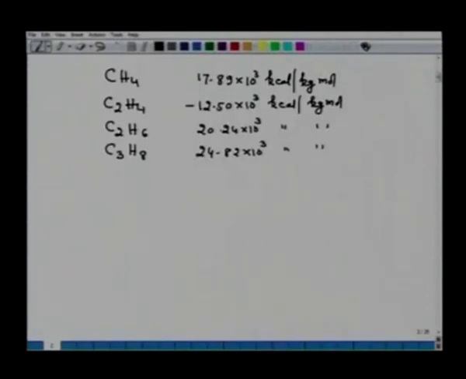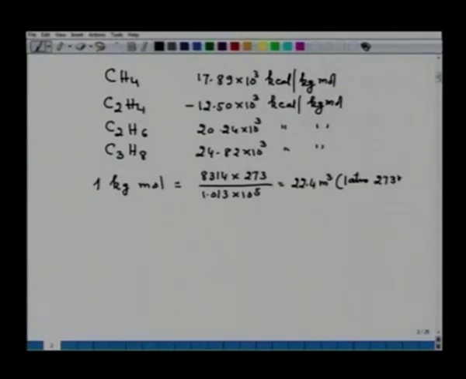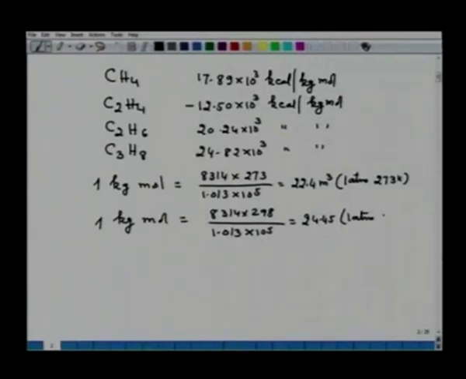Now, one more thing is important to note, that 1 kg mole of any gas is equal to 22.4 meter cube at 1 atmosphere pressure and 273 Kelvin, whereas 1 kg mole at 298 Kelvin, that is 298 divided by 1.013 into 10 to the power 5, is equal to 24.45 meter cube at 1 atmosphere and 298 Kelvin.